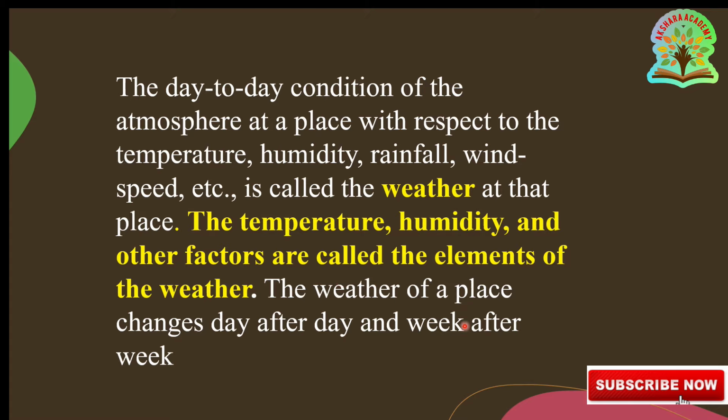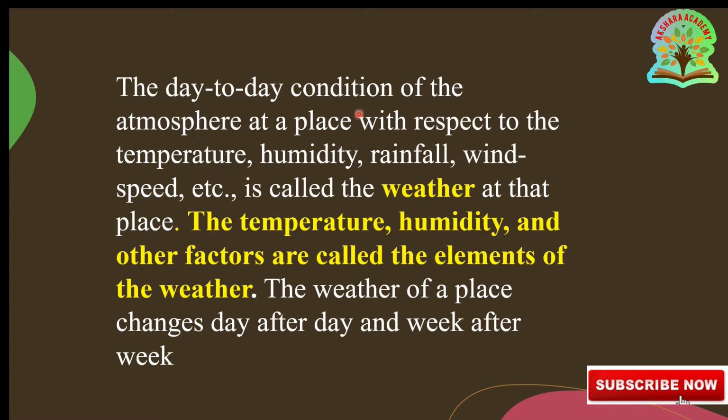The weather of a place changes day after day and week after week. Every day or every week it is changing. So that's why we say that weather is a complex phenomenon.